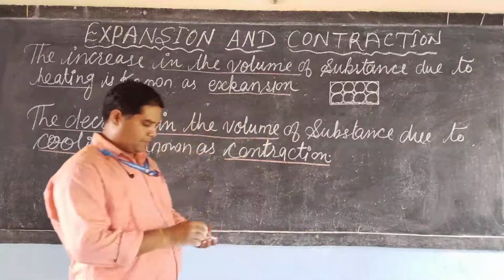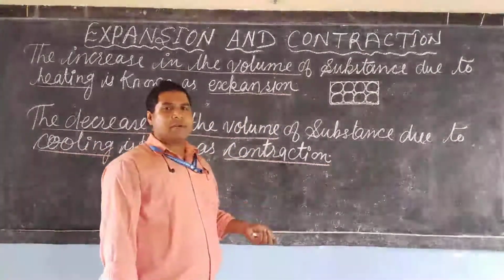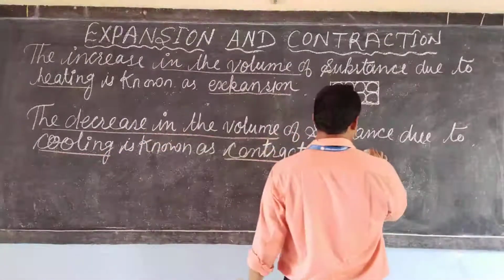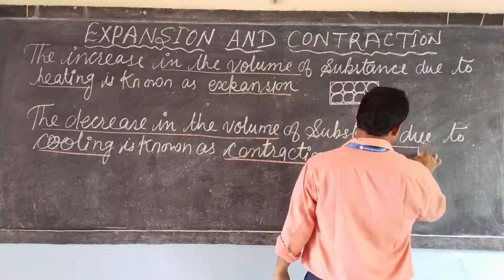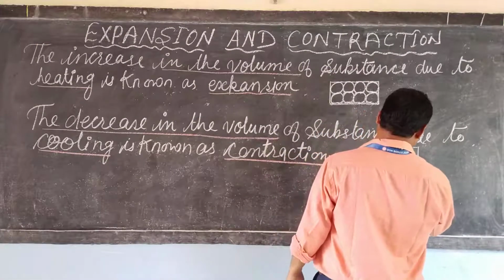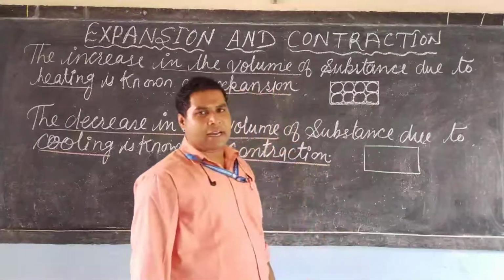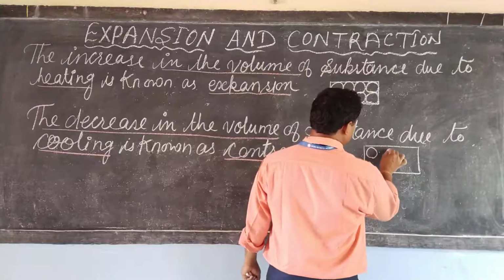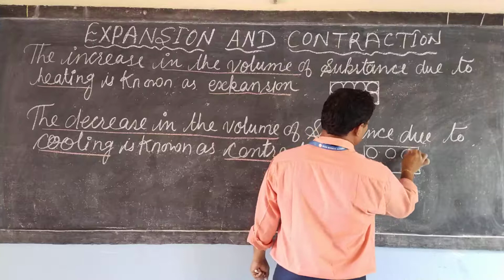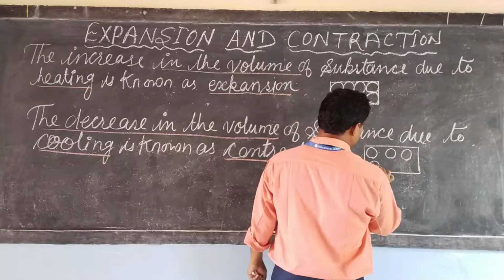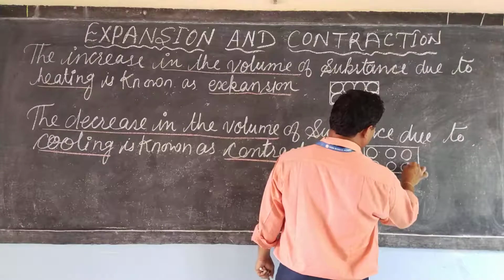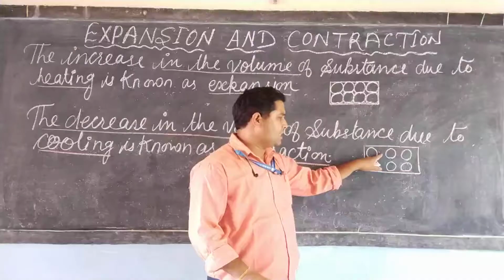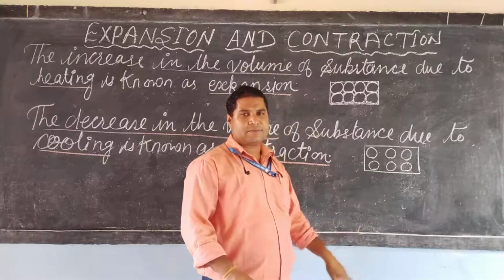Let us understand according to the arrangement of the atoms in the states of matter. So, in a liquid, dear student, atoms are loosely arranged. See here, atoms are loosely arranged this way. There is space between the two atoms. You see, dear student, there is space between the atoms.